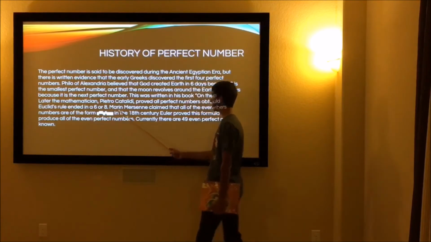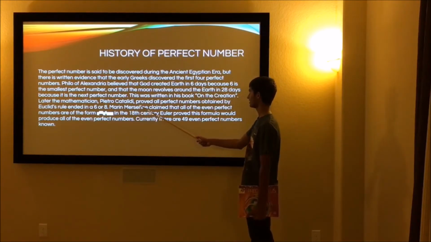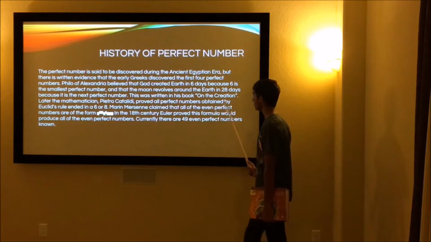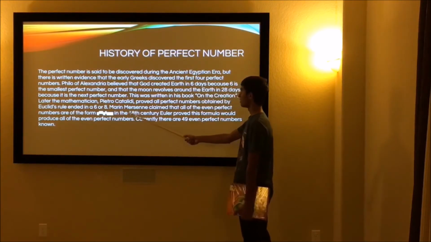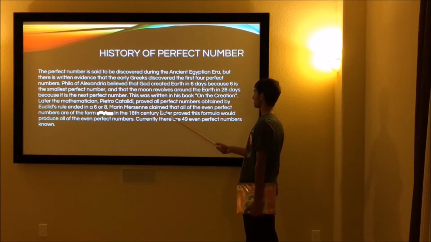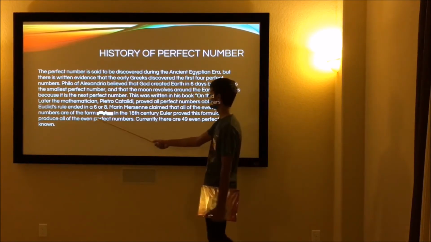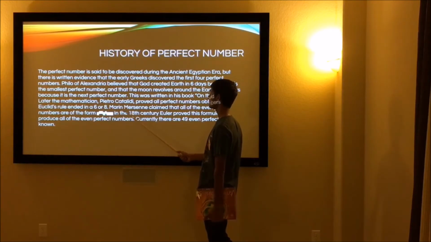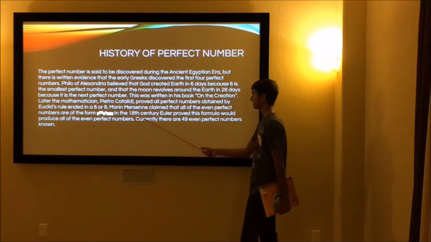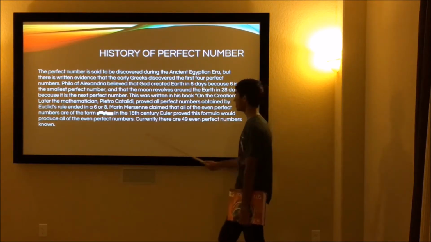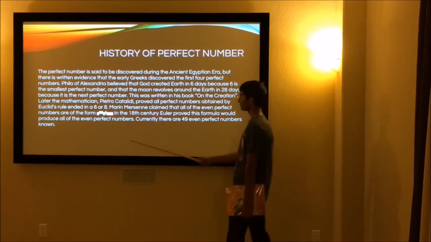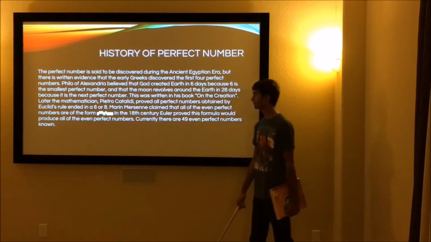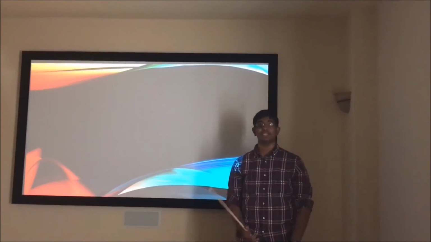Later, the mathematician Pietro Cataldi proved all perfect numbers obtained by Euclid's rule ended in a 6 or 8. Marin Mersenne claimed that all of the even perfect numbers are of the form 2 to the power of p minus 1 times 2 to the power of p minus 1. In the 18th century, Euler proved this formula would produce all of the even perfect numbers. Currently, there are 49 even perfect numbers known. What's cool? The first perfect number is found in Euclid's book.